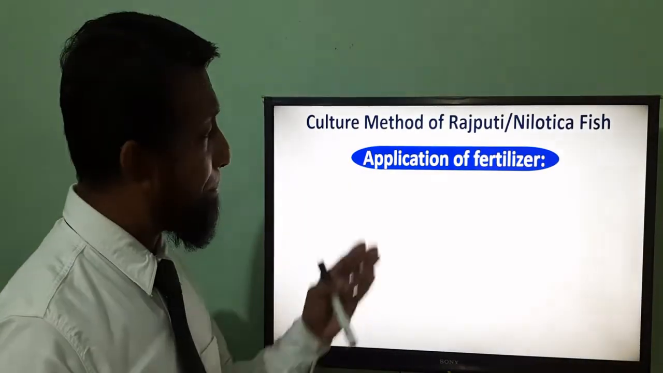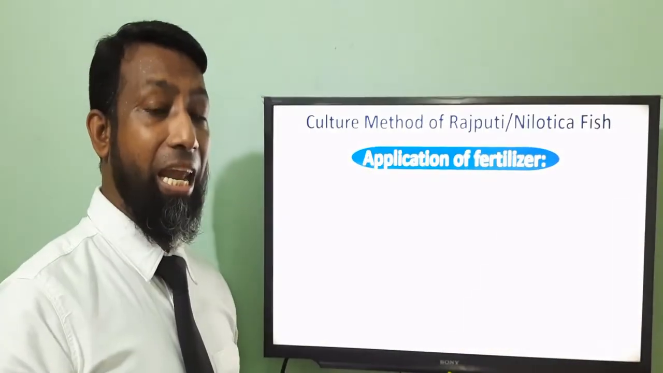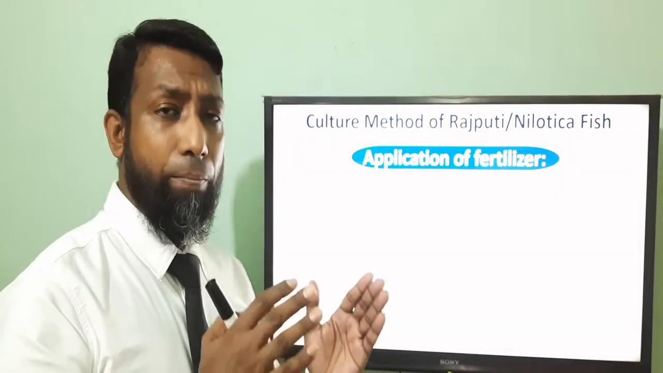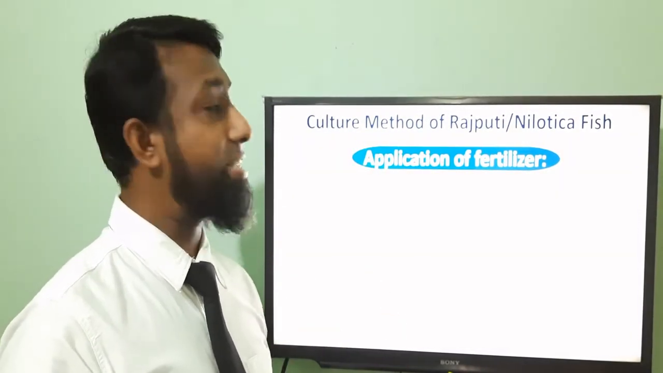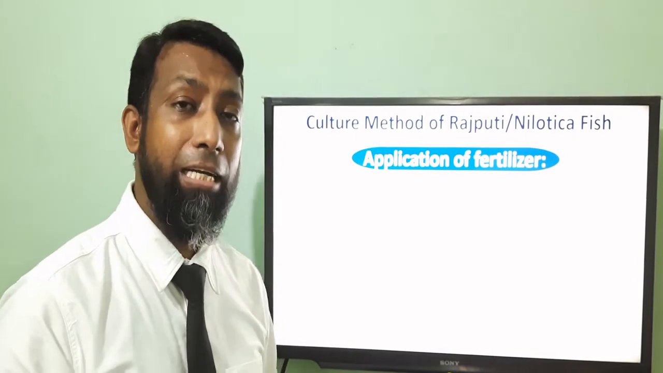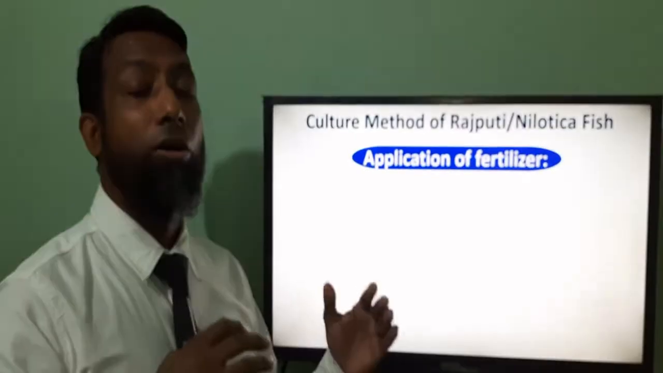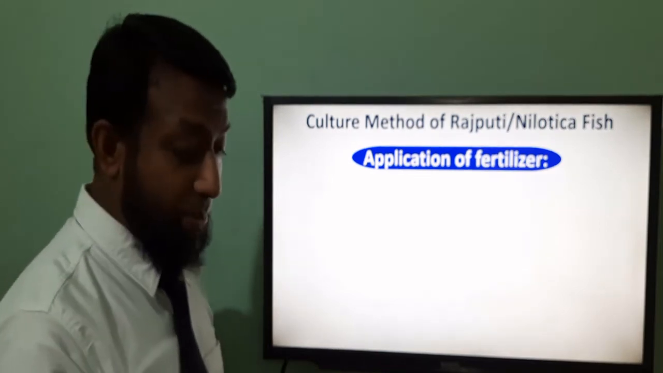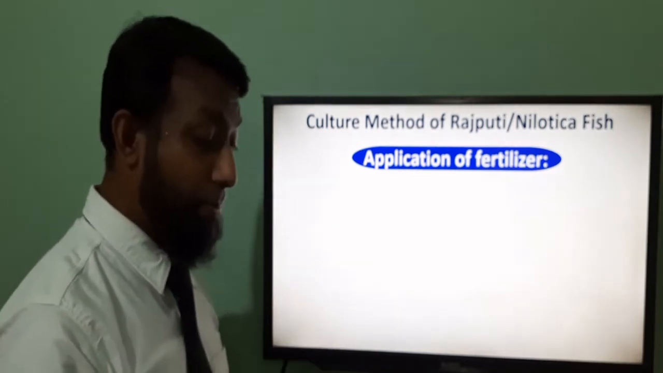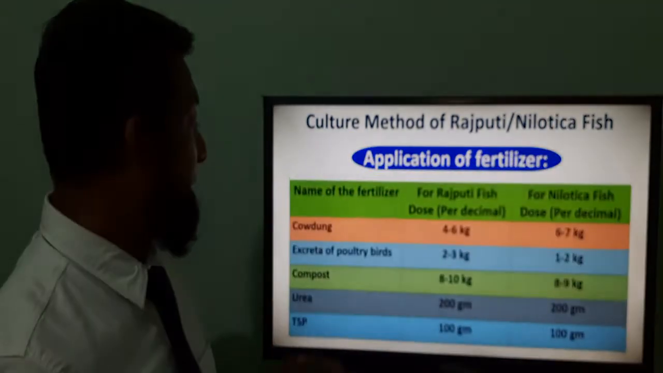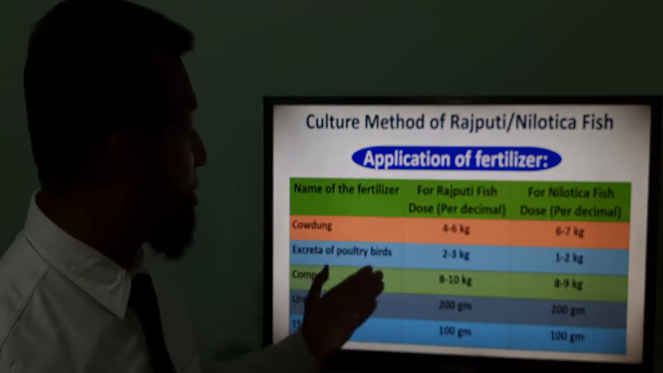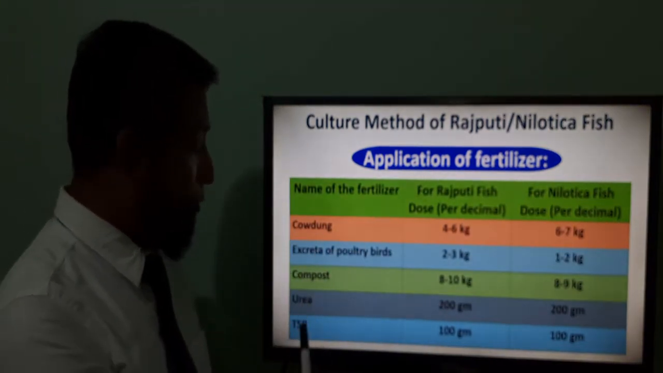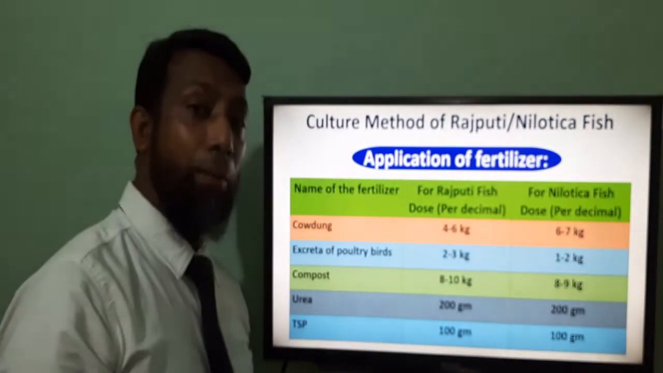Next point is application of fertilizer. Before releasing any fries in the pond, you have to apply fertilizer in the pond for growing the natural feed in the pond. Which fertilizer do we have to apply? We have to apply cow dung, excreta of poultry birds, then compost, urea and TSP in the pond.